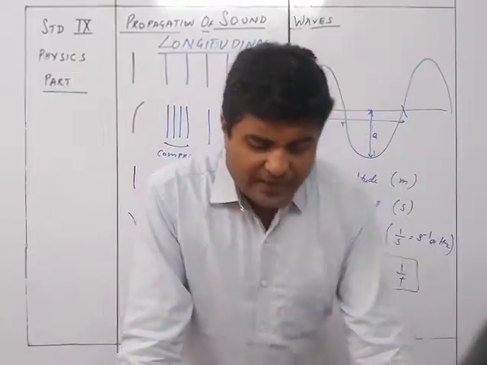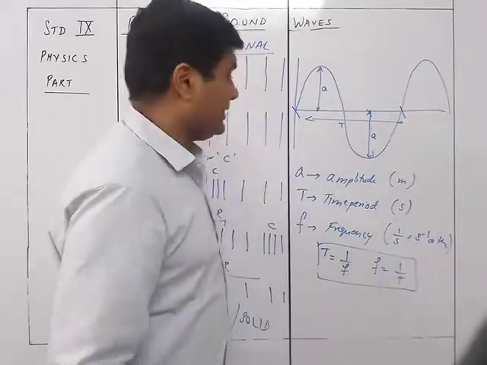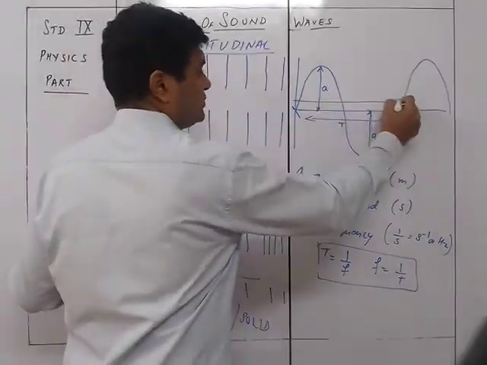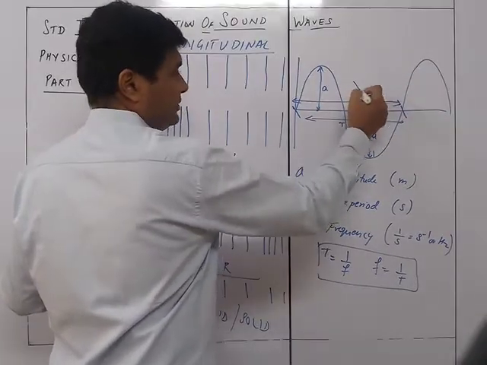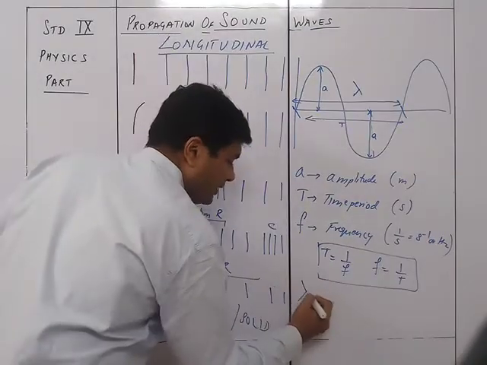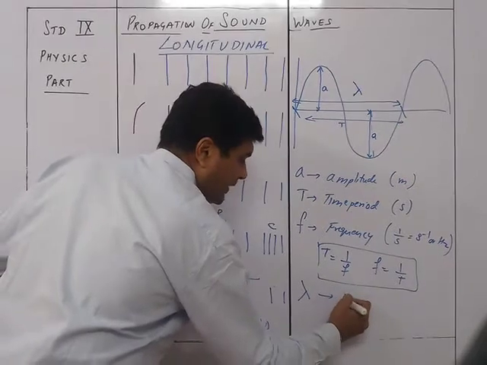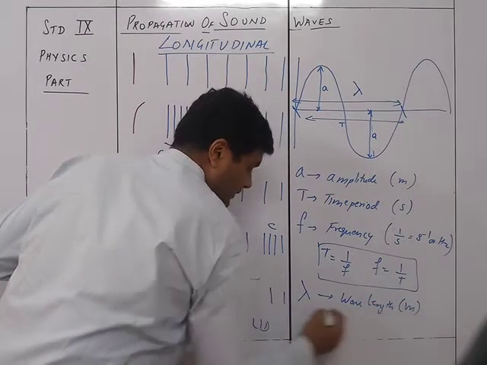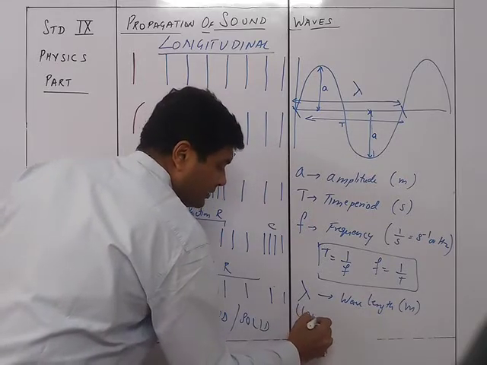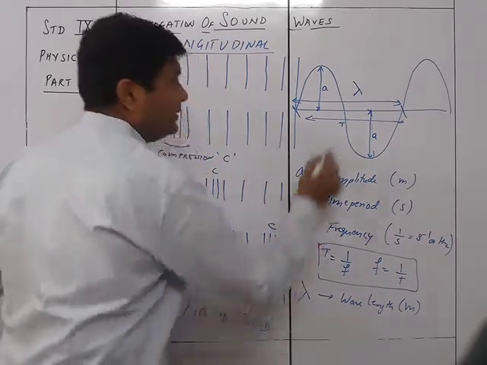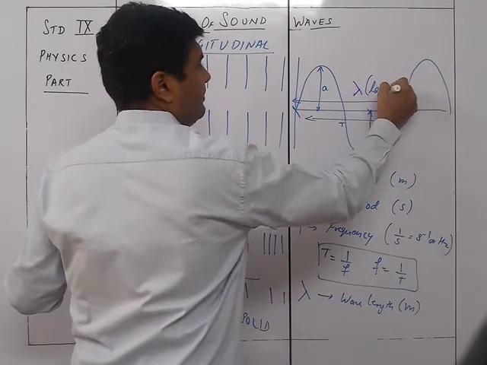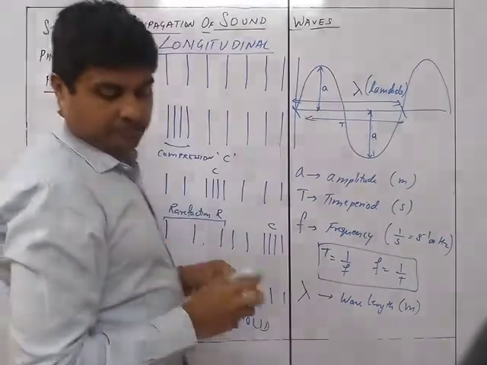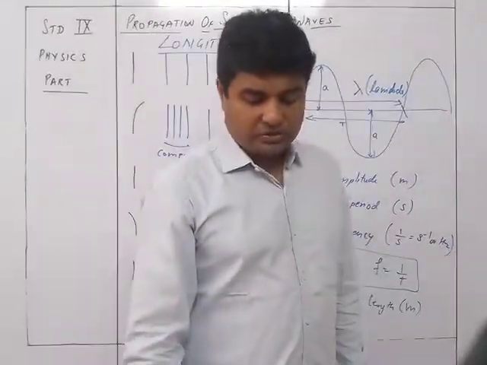The fourth thing we are having is the wavelength. Now wavelength is the distance from here to here, that is the wavelength, which is called lambda. So lambda is nothing but wavelength. Again it is in meters. Okay, I'll write it here. This is lambda. Lambda is the Greek letter which is going to represent